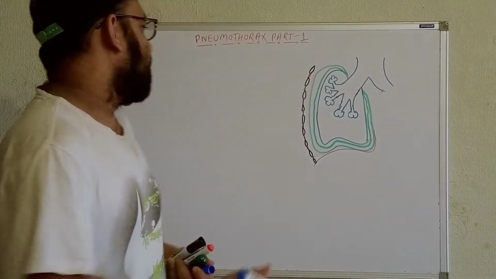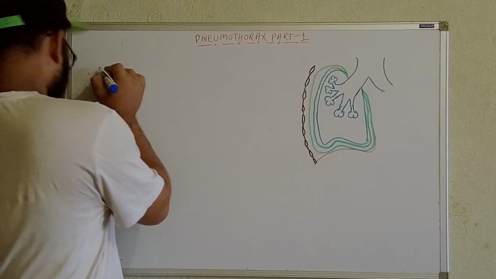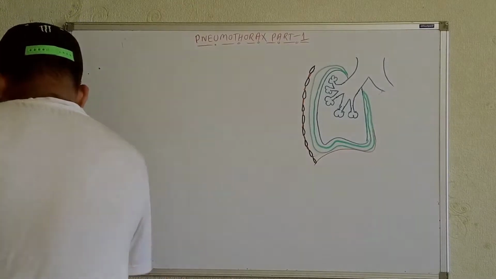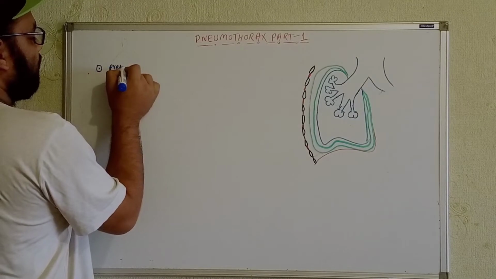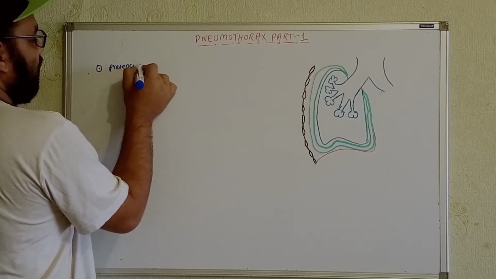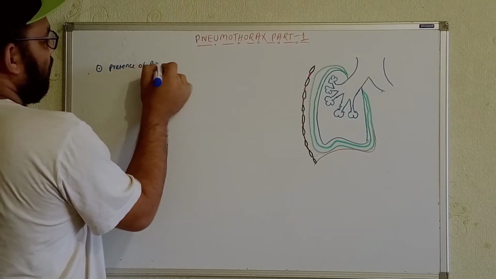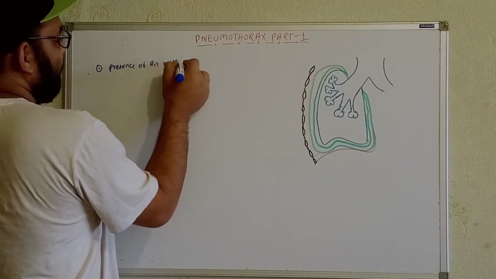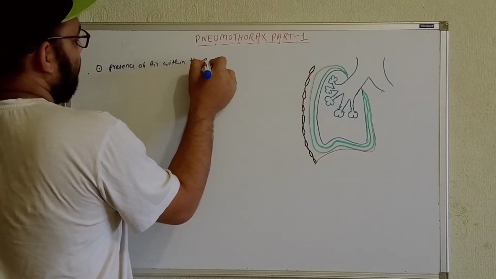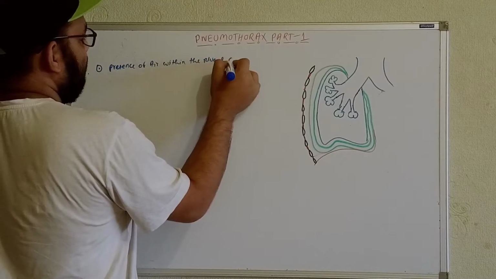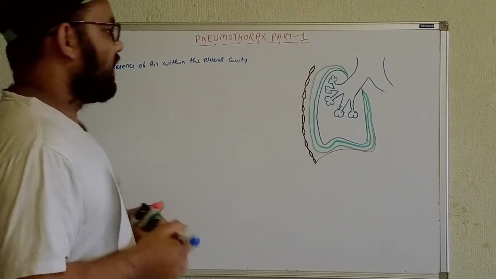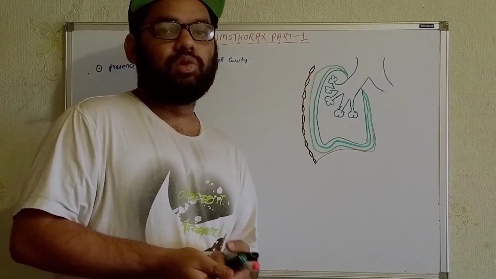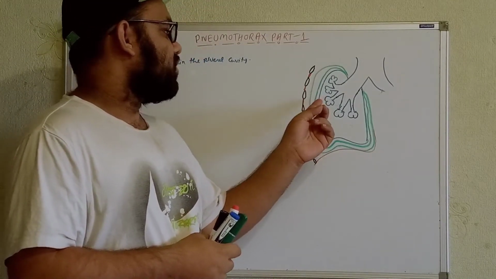Okay, so try to understand. The presence of air within the pleural cavity, this condition is known as pneumothorax. Now see, under normal physiological circumstances, what do you know? Within the pleural cavity there is no air.